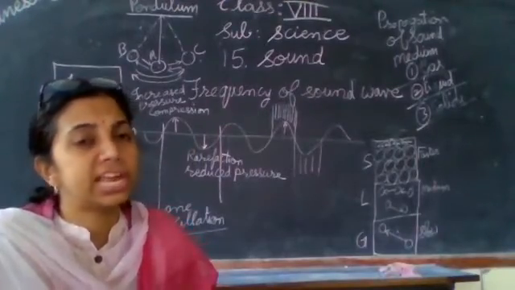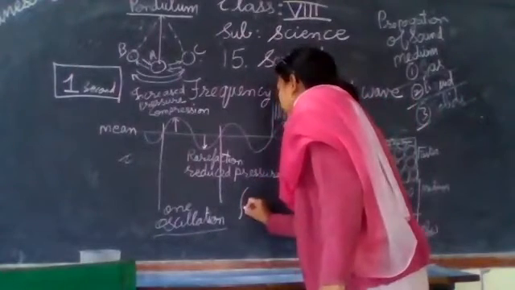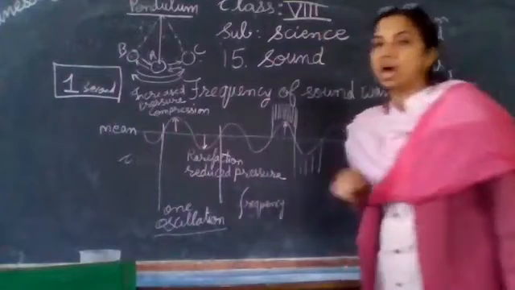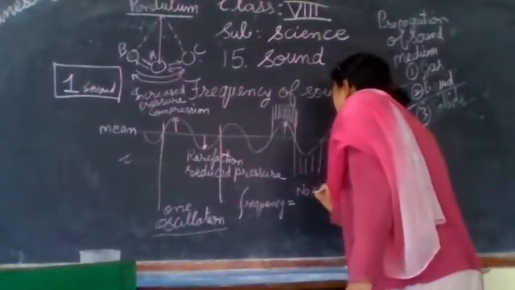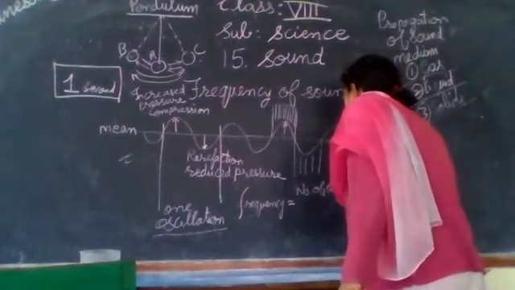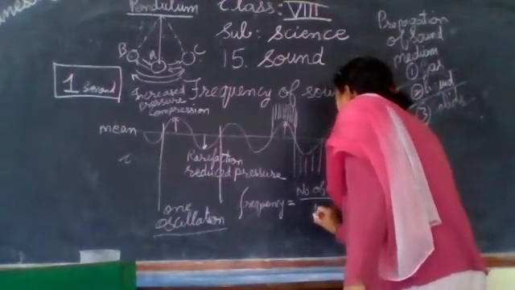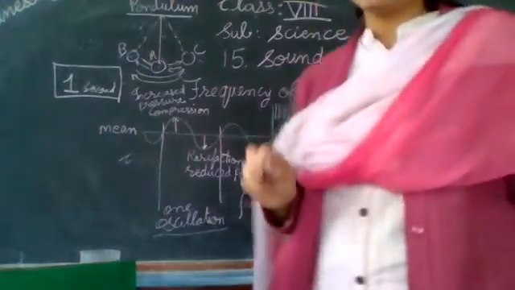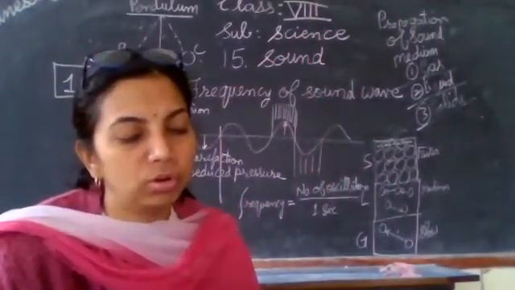So, what is frequency? From this you can coin a formula. Frequency means the number of oscillations in 1 second. How many oscillations in 1 second will be the frequency of that sound wave.